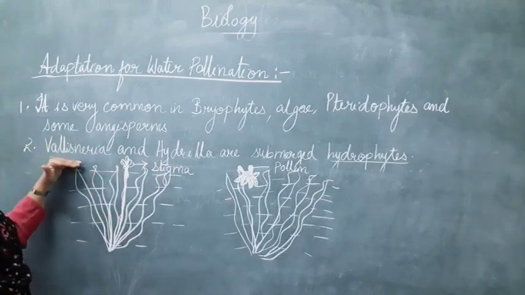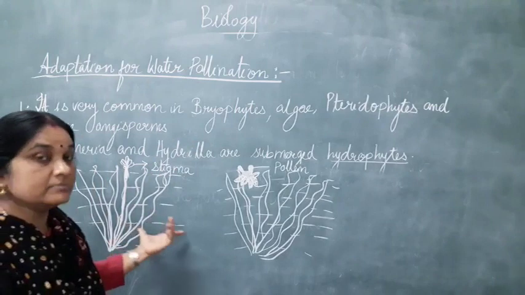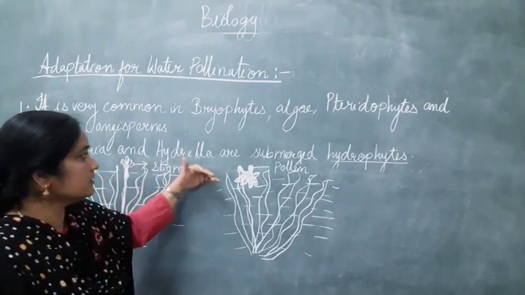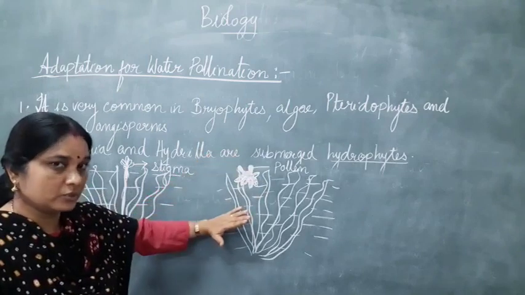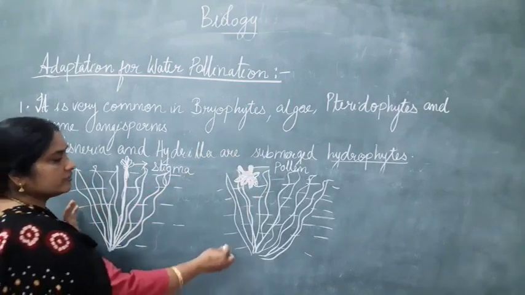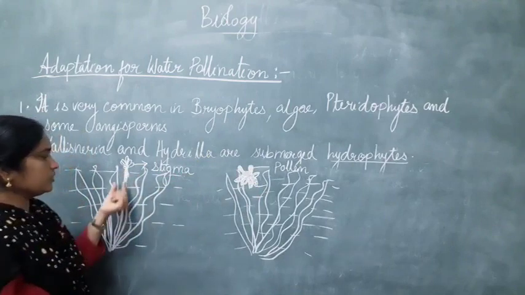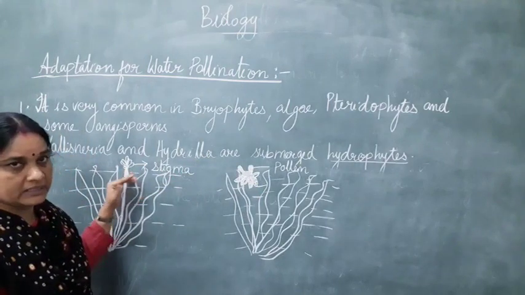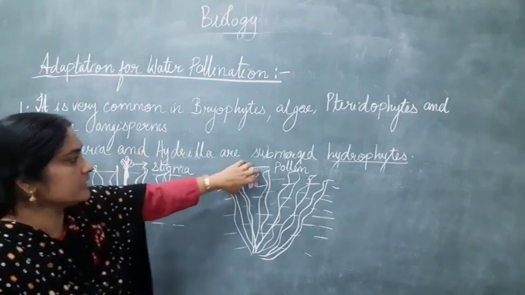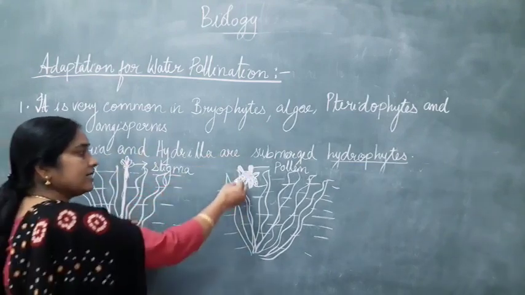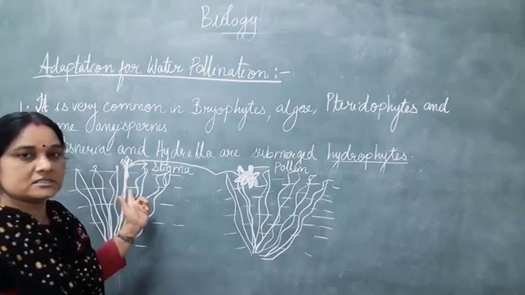The second is that you can see in certain submerged hydrophytes like Vallisneria and Hydrilla. These are submerged plants, completely submerged in the water. In that case, there are two different plants, pistillate and staminate. Here you can see the flowers are produced on a long stalk. It comes out of the water, and when the pollen grains are dispersed, they are carried by the water current and then it comes and pollinates the flower.